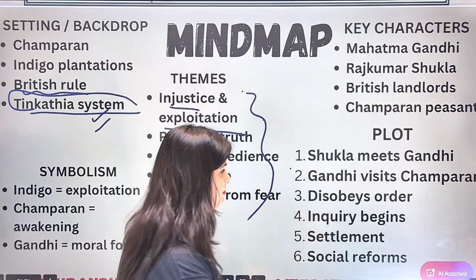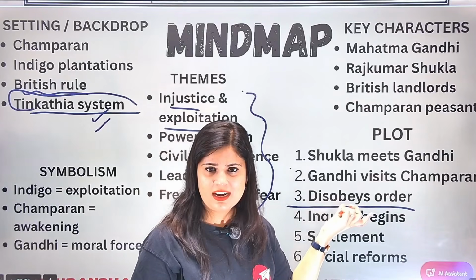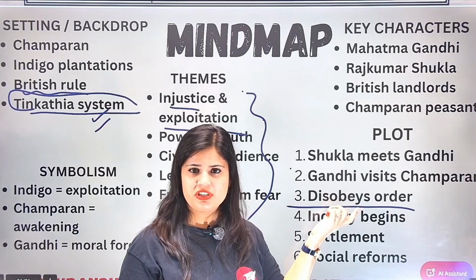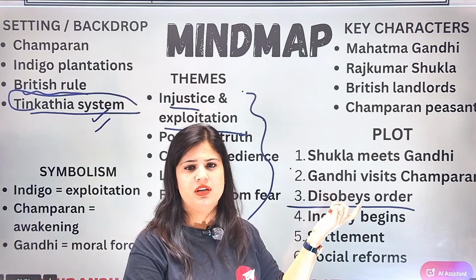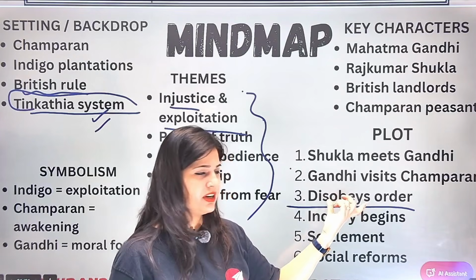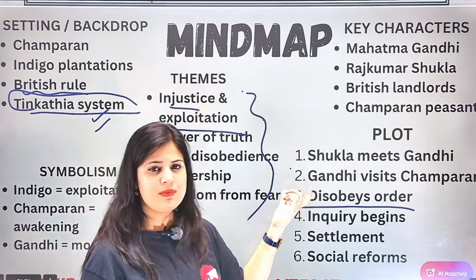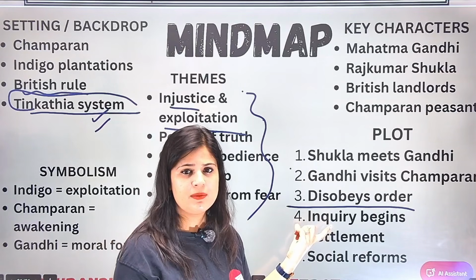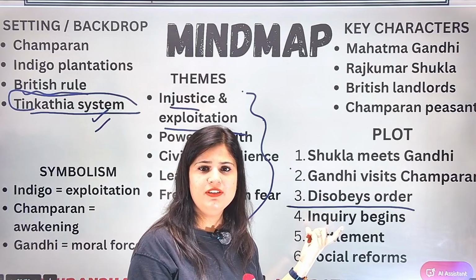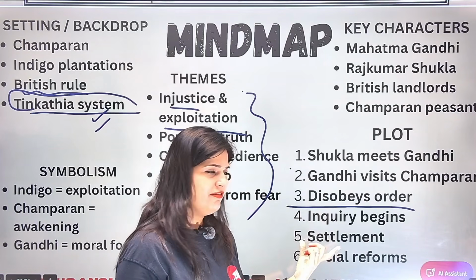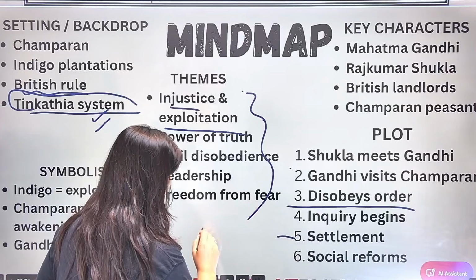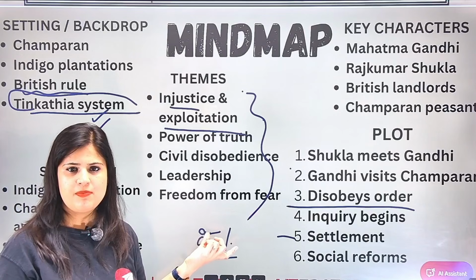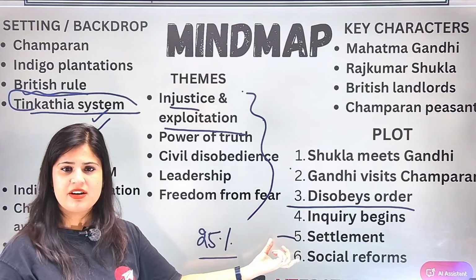Inquiry begins. We know the Civil Disobedience Act was a victory because he was not made to go to jail, and rather the British officials took the case back. So British officials को लेना पड़ता है वापस because of the mass support that Gandhi had. Then inquiry begins. किस चीज की? क्योंकि inquiry committee बैठी थी to look into the conditions of the indigo plantations. Then finally the settlement. And what was the settlement? That 25% of the compensation that the farmers had paid to British landlords will be returned.